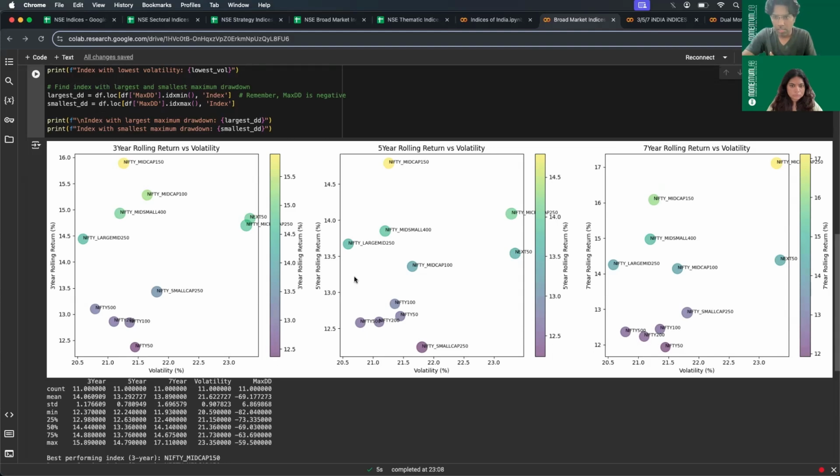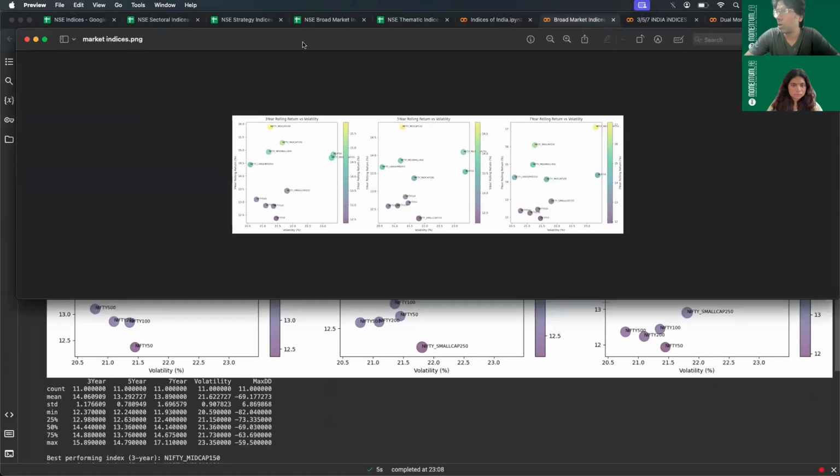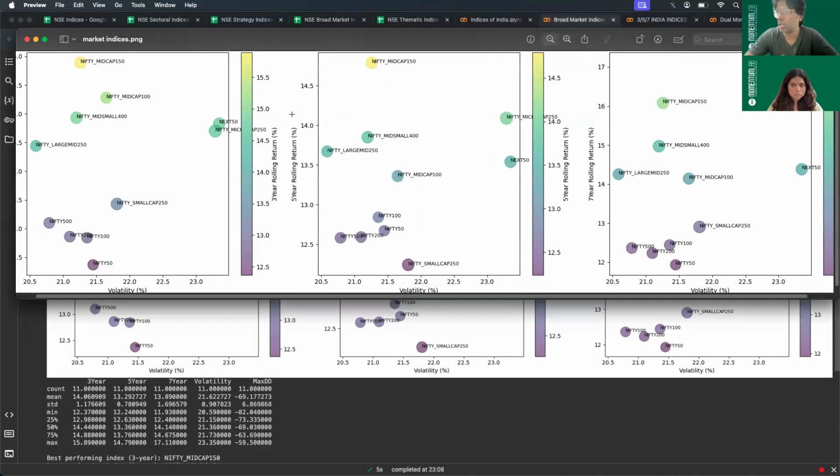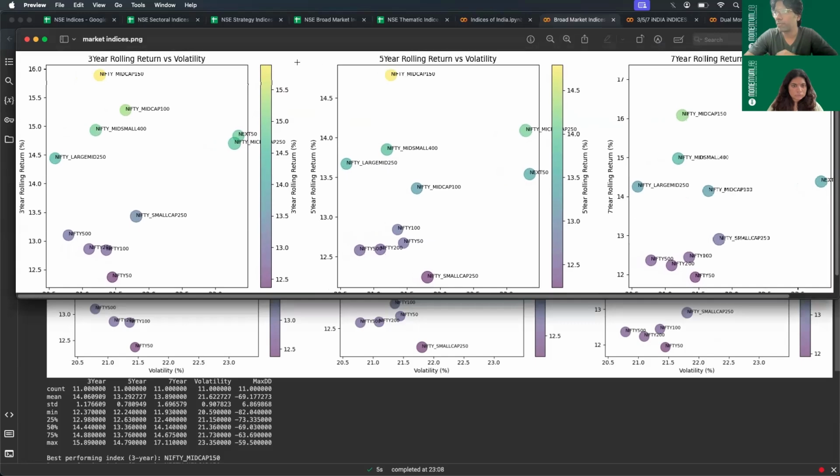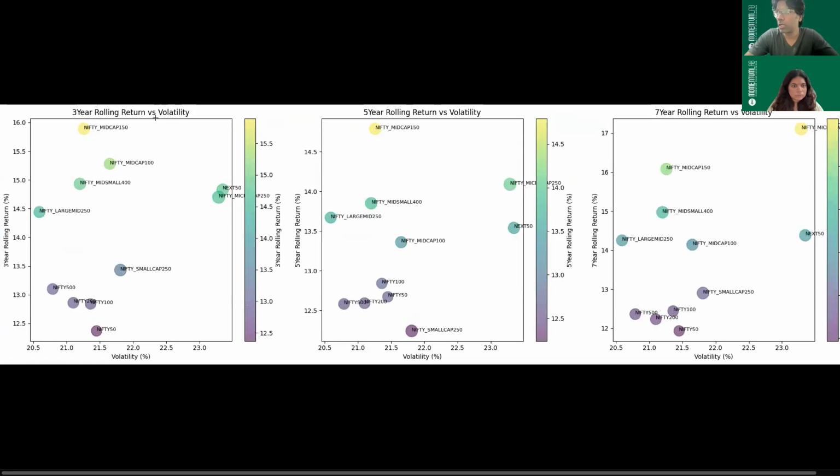Maybe if someone is staying for a longer period of like 7 years and someone is staying for a medium period of 5 years, how would these results pan out? So we want to show how that consistency is maintained if someone is holding these indices for a longer period of time. Now, this might be difficult for someone to visualize. So let me quickly pull down the picture and show the results. So let's first focus on the 3-year rolling returns.